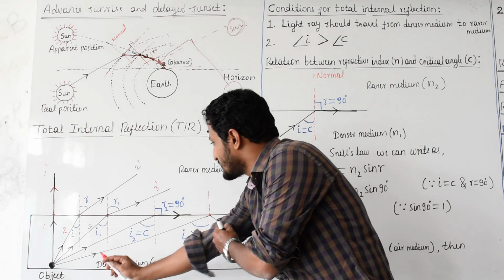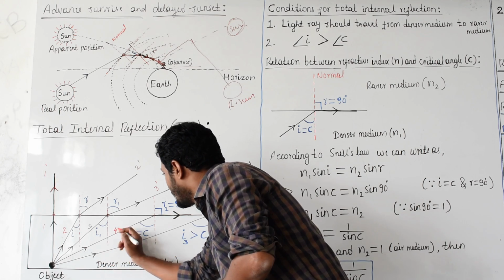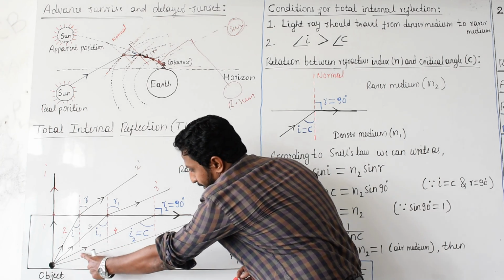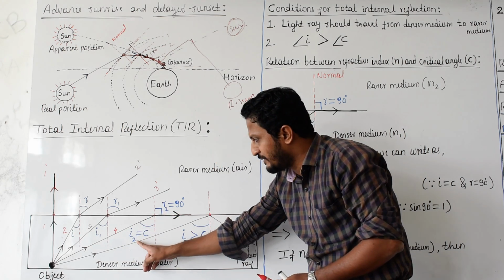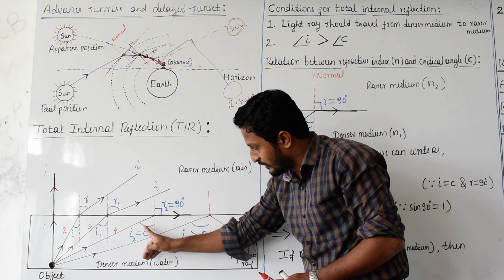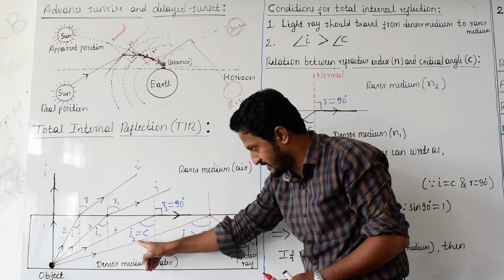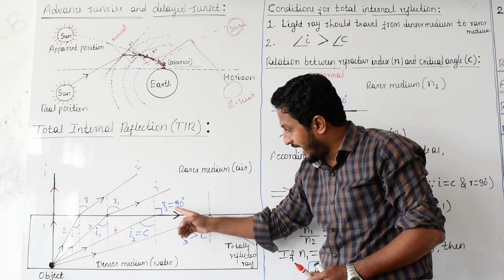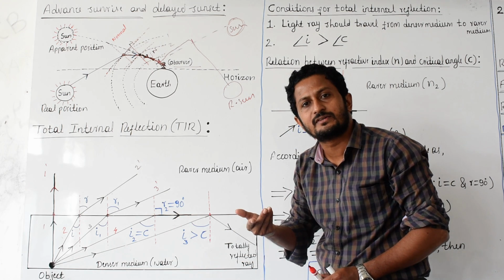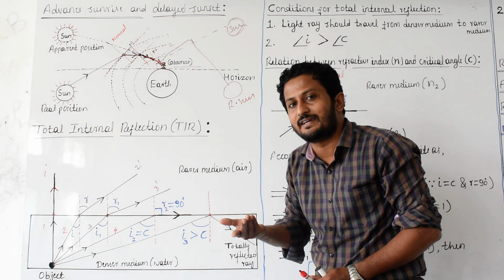Fourth light ray, you concentrate. This is the fourth. For this fourth light ray, this is one particular angle of incidence. I named it I2. For this particular angle of incidence in that denser medium, the angle of refraction becomes 90 degrees.